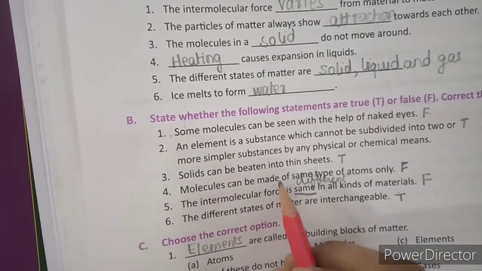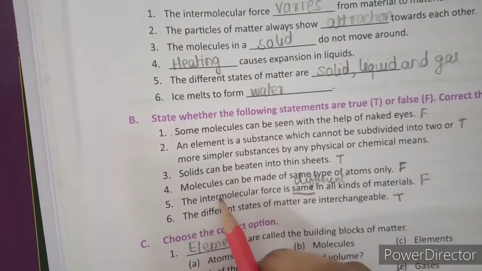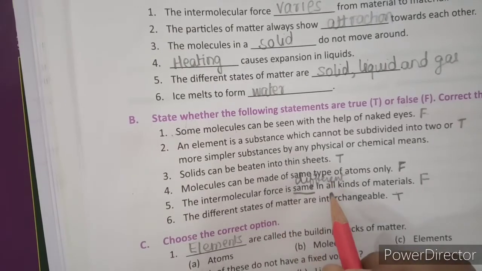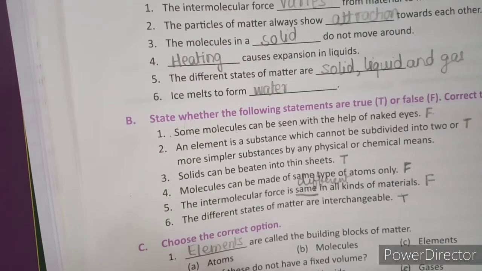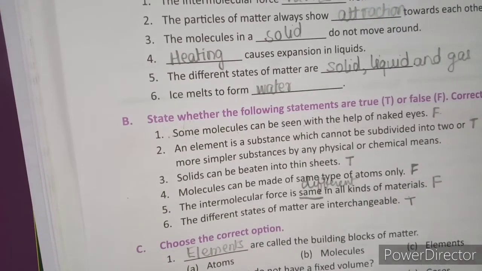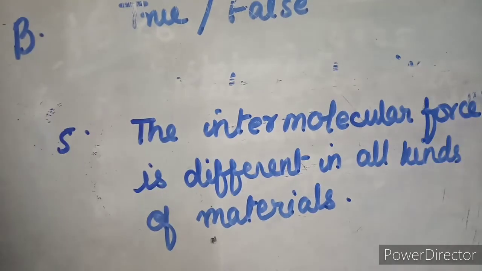So your correct statement will be the intermolecular force is different in all kinds of material.